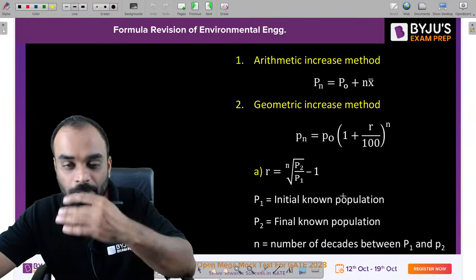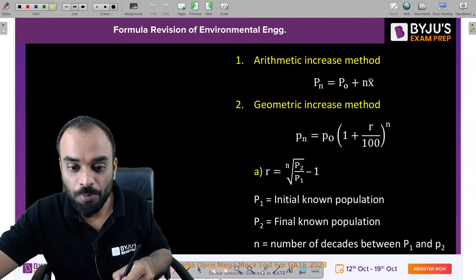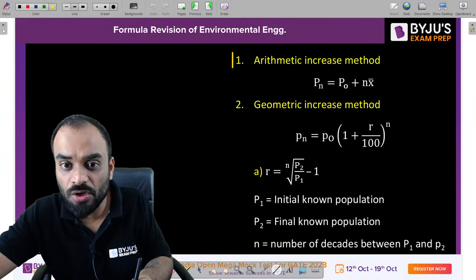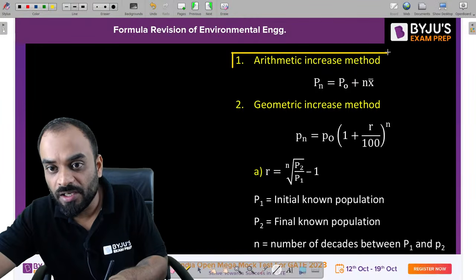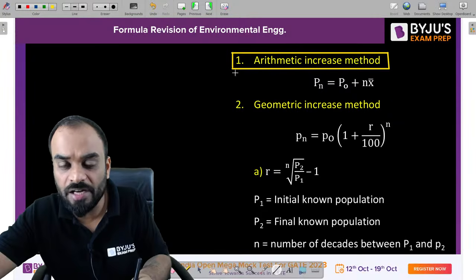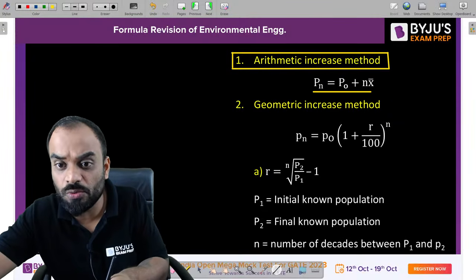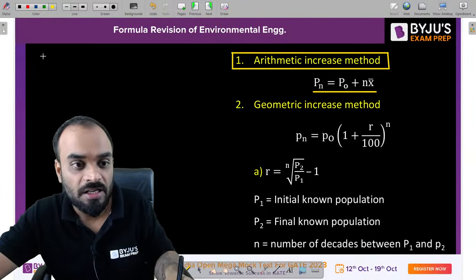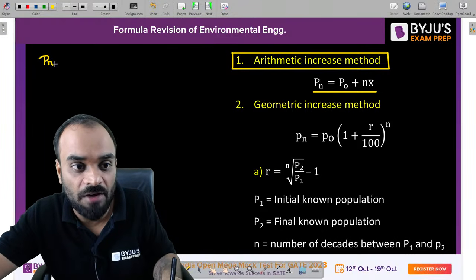Let's move to the next part, which is our population forecasting methods. Now guys, the first method is the arithmetic increase method. In the arithmetic increase method, the formula is Pn is equal to P naught plus N into X bar. What is Pn? Pn is your forecasted population after N decades.